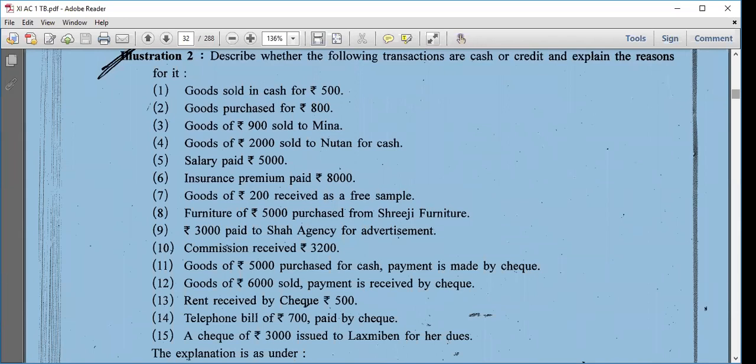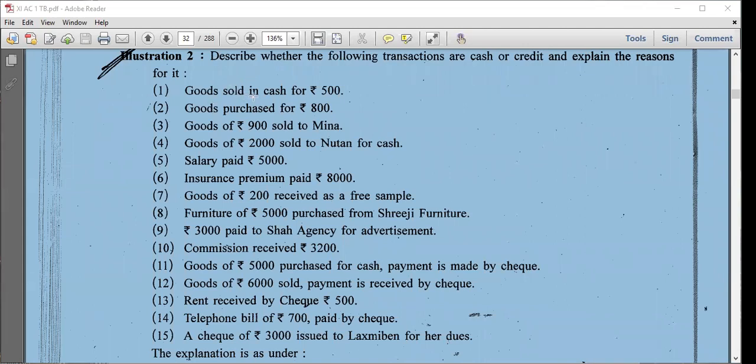What is the word given over here? Cash. Now goods purchased for rupees 800. In one transaction there is the word cash and in the other there is no word, but both the transactions are cash transactions.